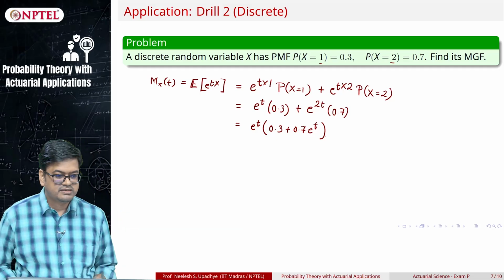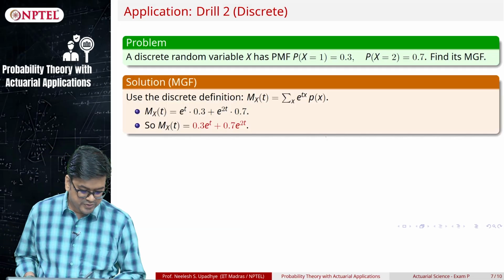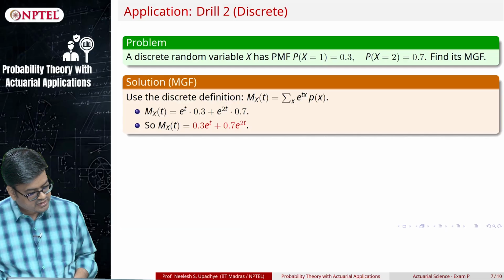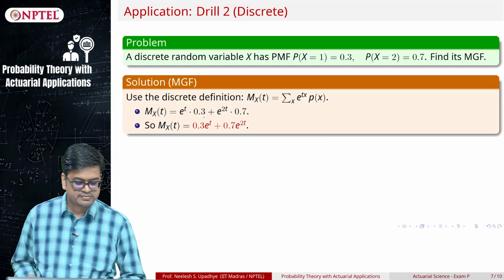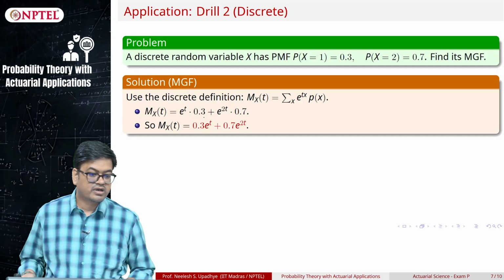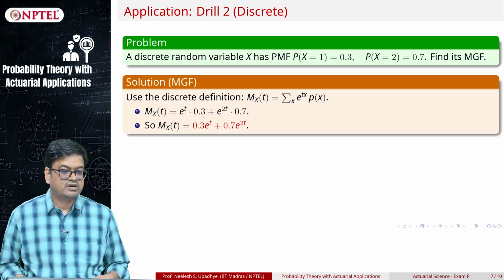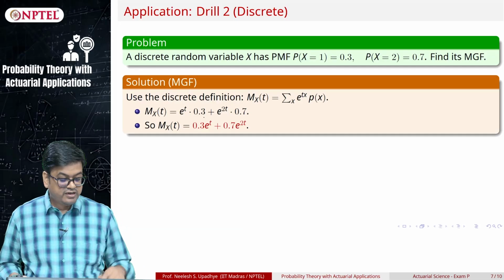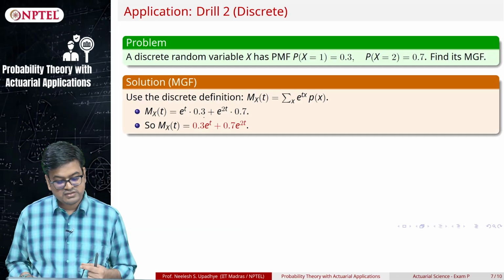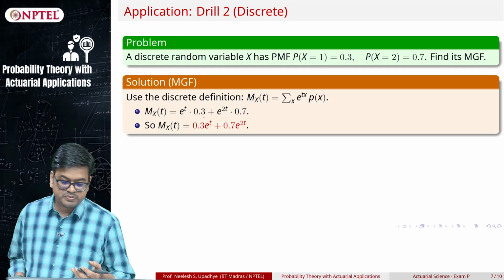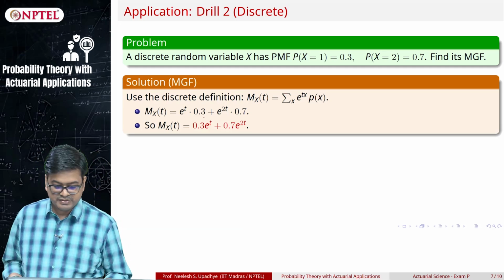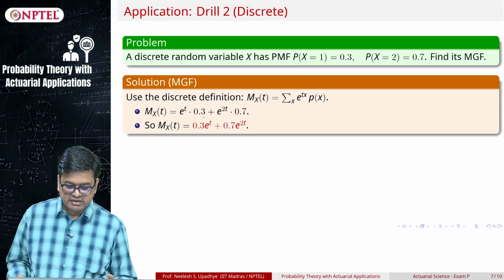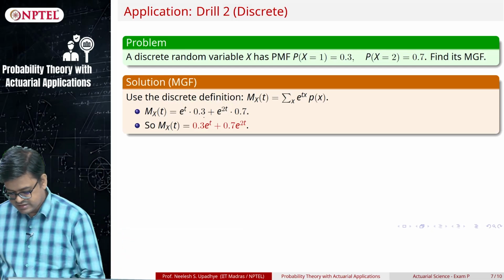So that is very easy. So we can easily compute this particular thing. If you do not take e raised to t common, this will be your answer. Okay. Now you can also ask, since I have figured out MGF, let us actually see whether computing expectation is easy from MGF or PMF, because I have PMF as well, right. So let us do the comparative analysis of both.